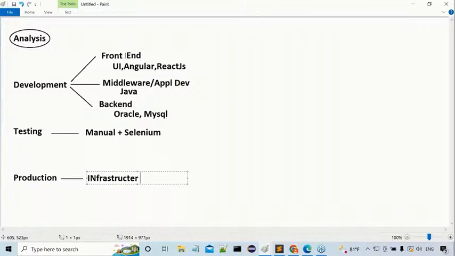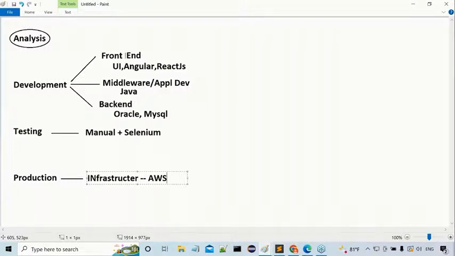Whenever we want to maintain this infrastructure, then what do we require now? Just now I said to you clearly, nowadays nobody is maintaining infrastructure in their own way. Everybody is taking infrastructure from the cloud. Understand my point here? From cloud. So there, cloud we require. AWS, majorly for Java applications.